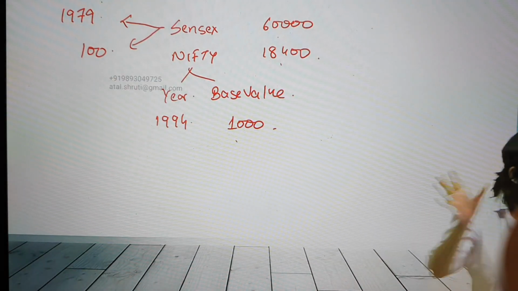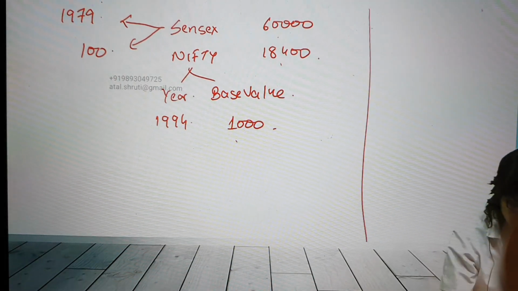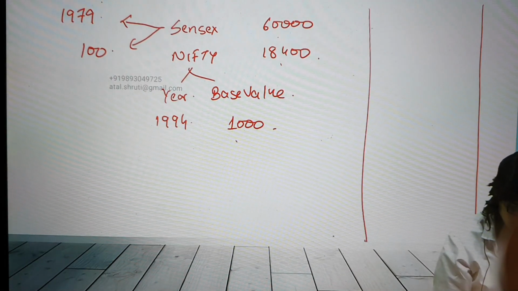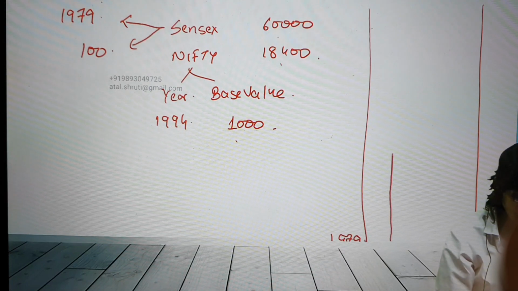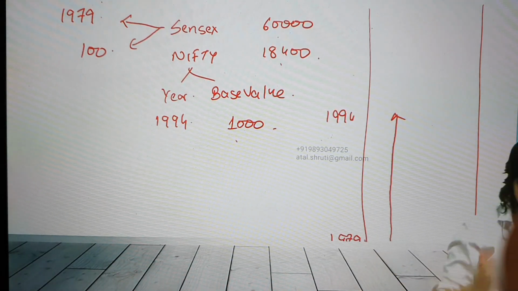That is why, in simple words, the starting line is only different. Simple. This is a running race. Sensex started running in 1979, a solo runner till 1994. It has already crossed such a big ground. And now who will start running?